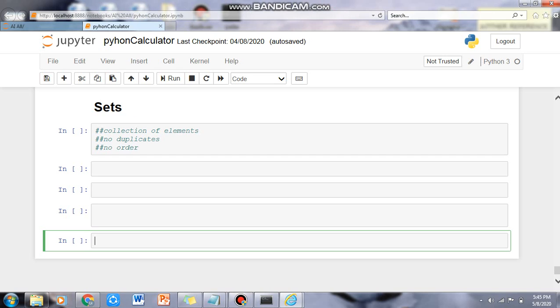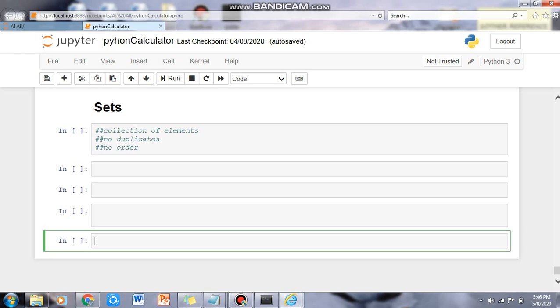Hello all. So today in this session we are going to take the topic of sets. And what is a set? Now, a set is a collection of elements. For example, we want to give the elements names, say 5 names, but there should be no duplicates, and when we execute it, it can give the result in any order.